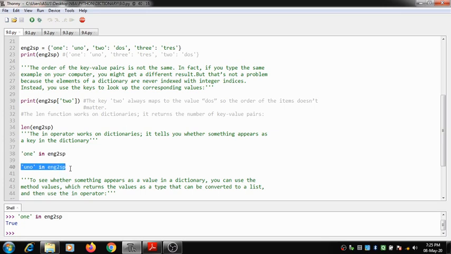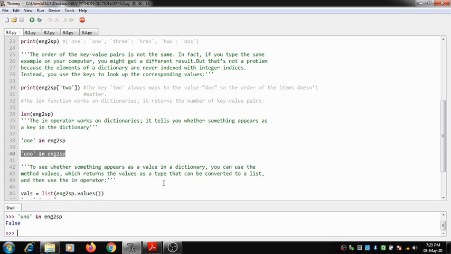Okay, let me check with the item which is present inside this particular dictionary or not. Yes, uno, it is returning a false. To see whether something appears as a value in a dictionary, you can use the method values. Okay, so that is one thing.